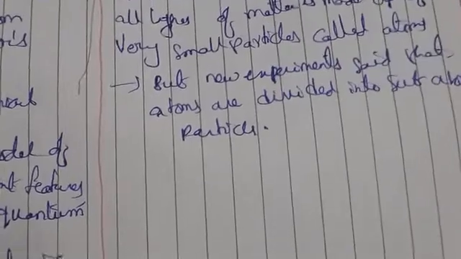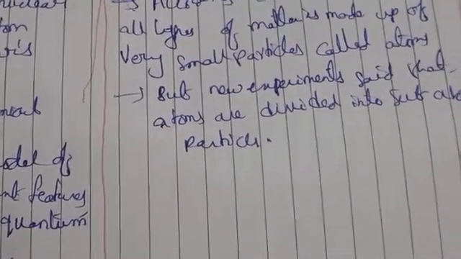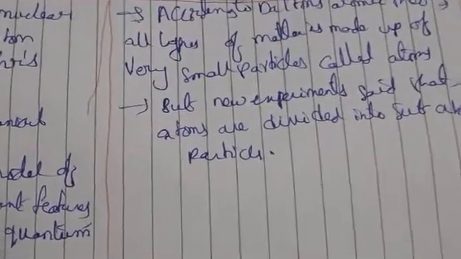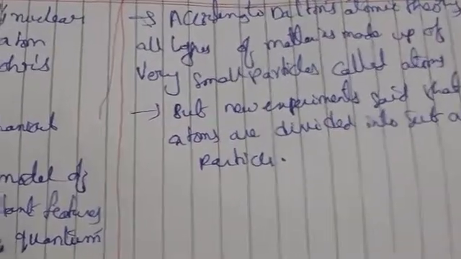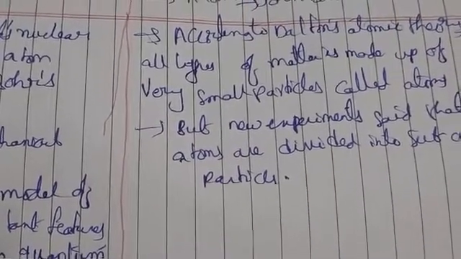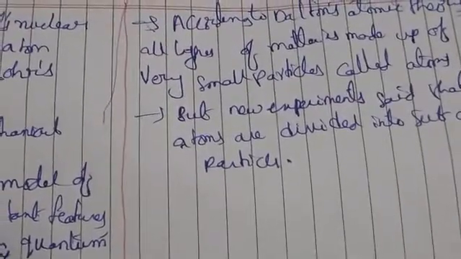Generally matter is made up of molecules and molecules are made up of atoms. A combination of atoms we call a molecule. So matter is made up of molecules.